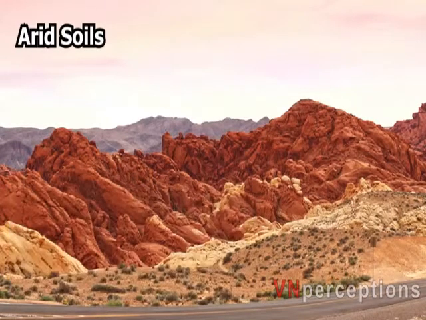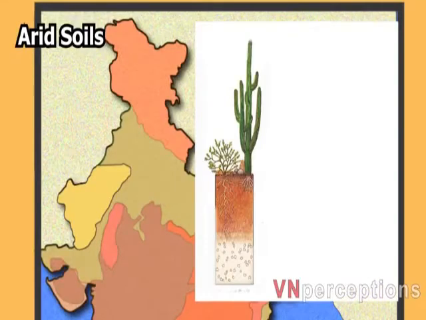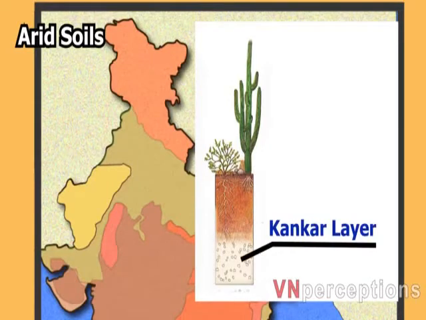These soils are rich in minerals, but the main limitation is lack of water. The soils exhibit poorly developed horizons. Plants are widely spaced and chemical weathering in these regions is limited. Lower horizons of soils are occupied by kankar layer because of the increasing calcium content downwards.